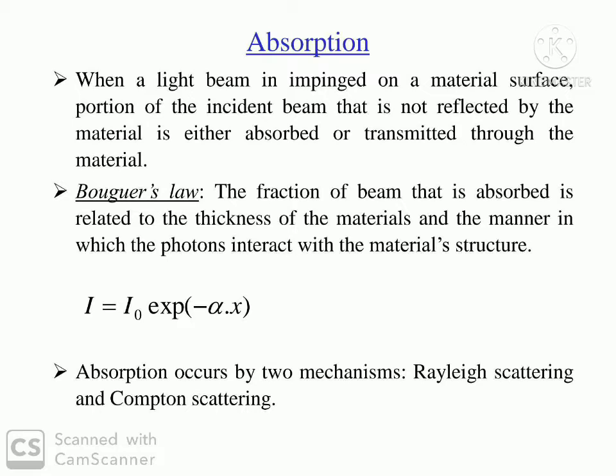The fraction of beam that is absorbed is related to the thickness of material and the manner in which photons interact with the material structure. It is given by I is equal to I0 exponential minus alpha x, where x is the thickness of material and alpha is the coefficient of absorption.